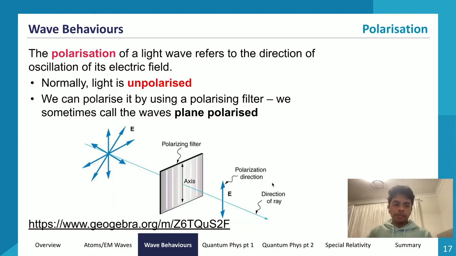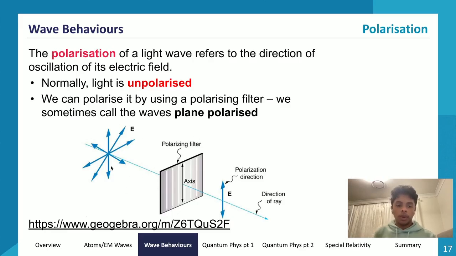So let's look at polarization now. What is polarization? The polarization of light refers to the direction of oscillation of its electric field. What does that mean? Normally, light from the sun, for example, is unpolarized. That means unpolarized light will oscillate in infinite planes, so in infinite directions, basically.